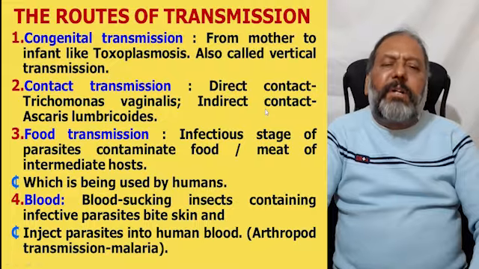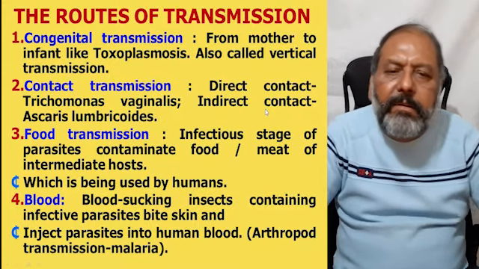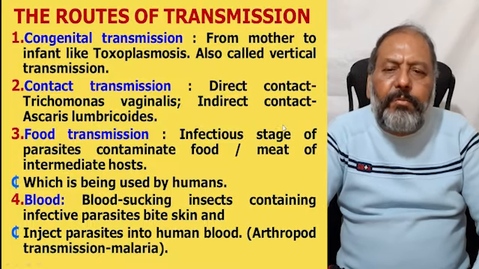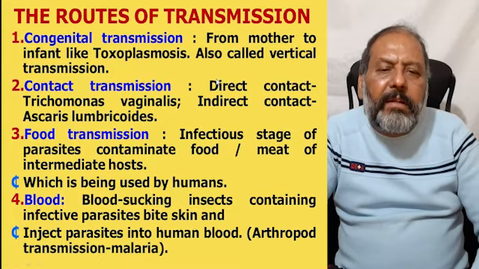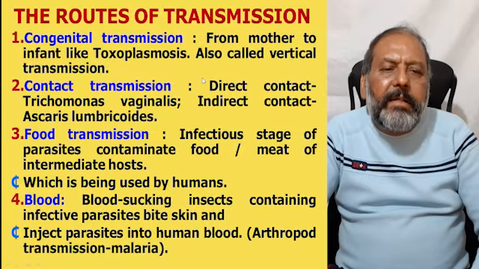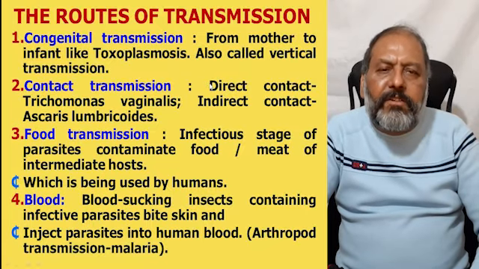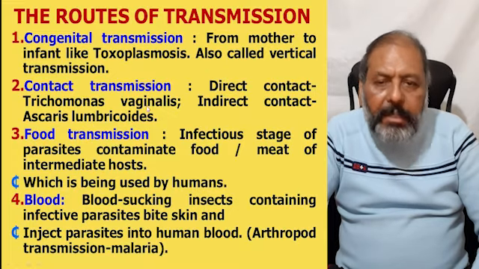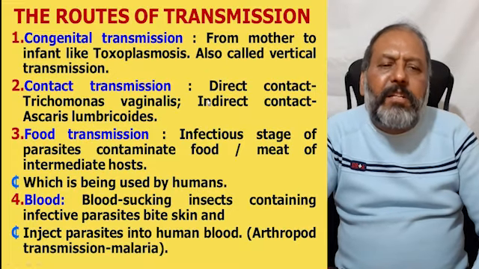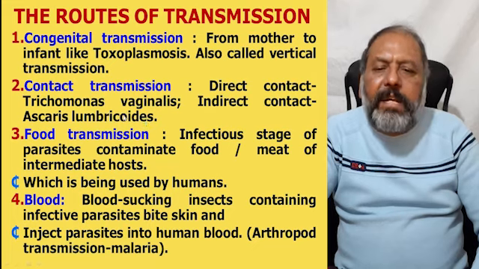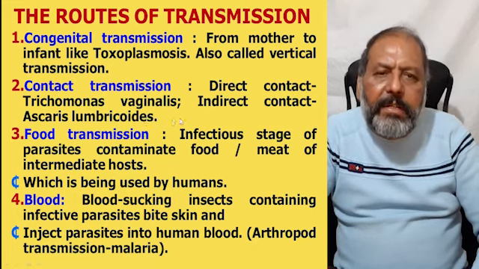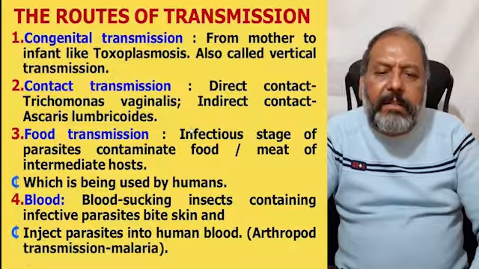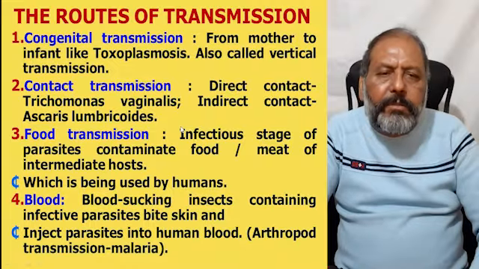Now, routes of transmission of the parasite. Number one is the congenital transmission, that is from mother to infant, like toxoplasmosis. It is also called vertical transmission from the mother to the kid. Then contact transmission: there is direct contact like Trichomonas vaginalis during sexual intercourse, and indirect contact like Ascaris lumbricoides through the